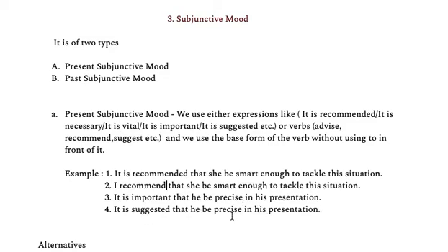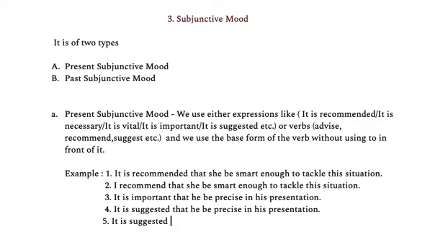Now, you have to understand that this is used mainly in formal English, which is very rare these days. Sometimes you have the liberty to drop that from the sentence. So you can also say it like this. Let me write it down. Suppose you want to say, let me take statement number 4. It is suggested, we can drop that.